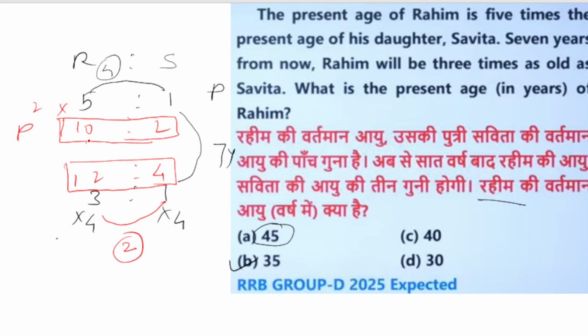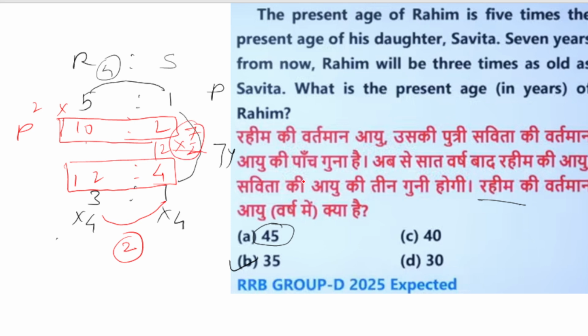Now we check the gap: Rahim goes from 10 to 12 in 7 years, and Savita from 2 to 4. So the gap is the same, 2 becomes 7, which means the multiplier is 7 by 2.